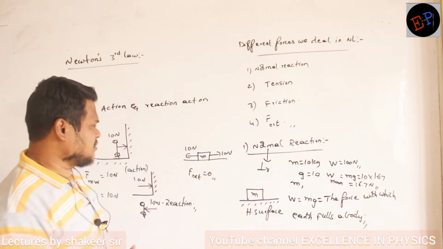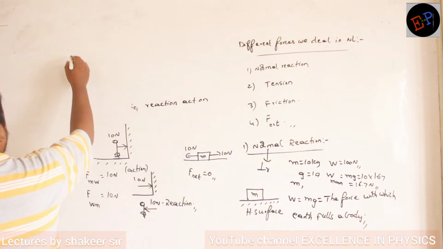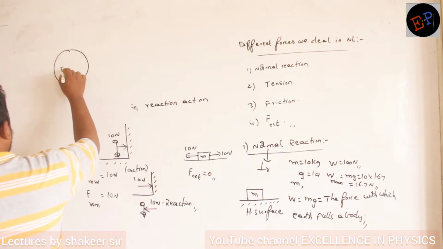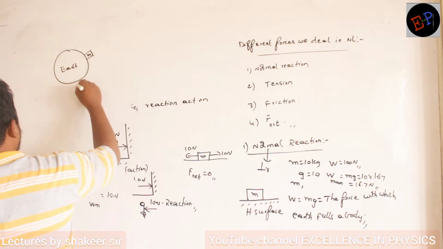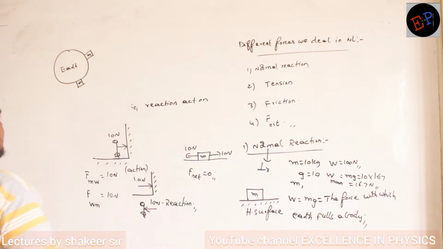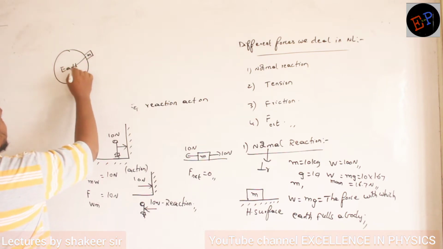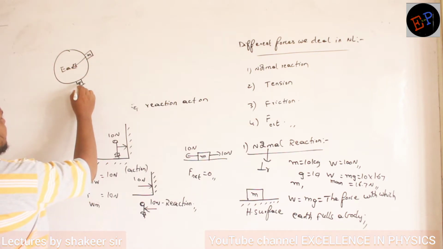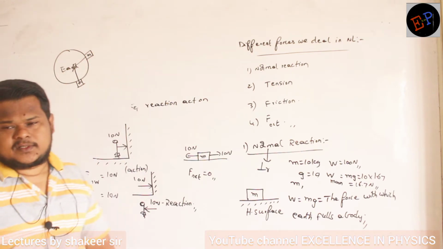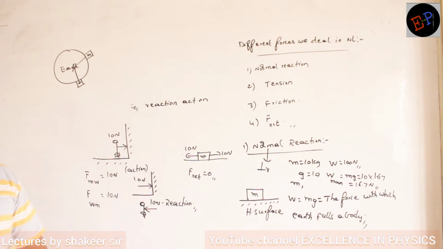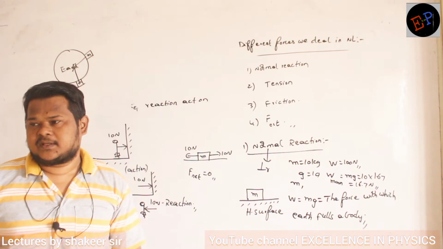And what is the direction? For example, if you take this as the earth, and consider a body of mass m present here, and a body of mass m present here. Clear? Then earth pulls this body always towards its center. Similarly here also, earth pulls this body always towards the center only. So weight of a body is always acting towards the center of that planet, or center of earth, or center of moon, or center of sun. Are you able to understand?